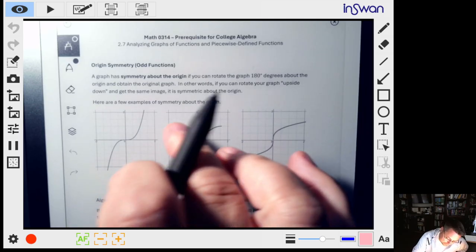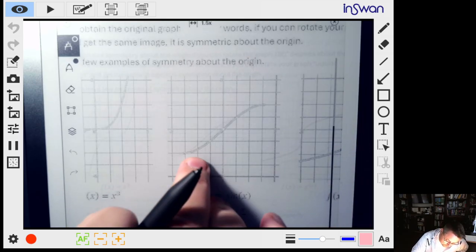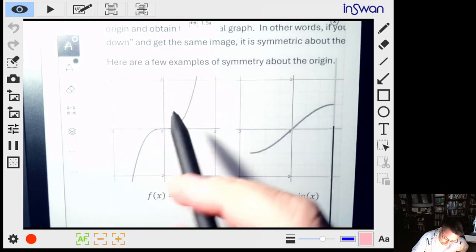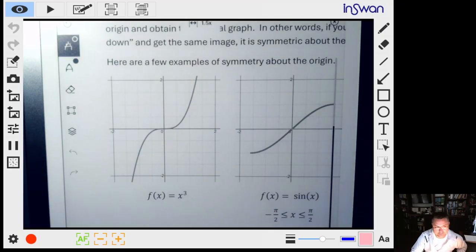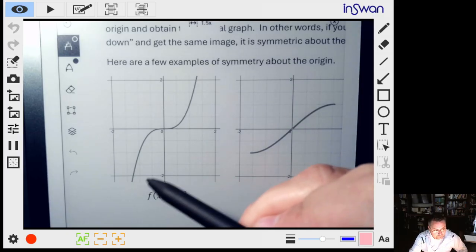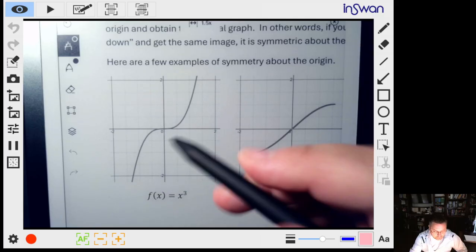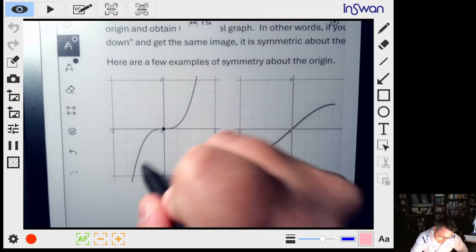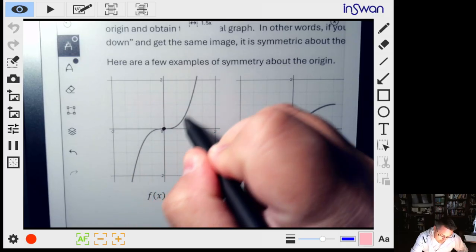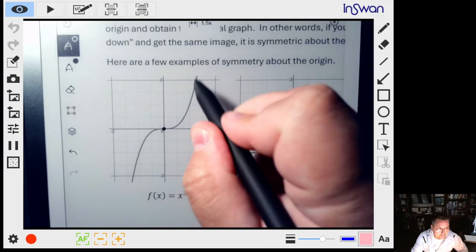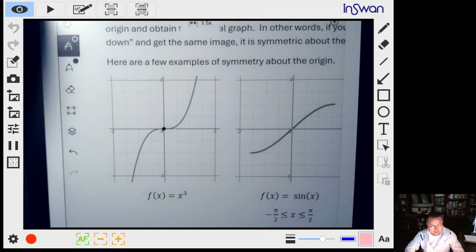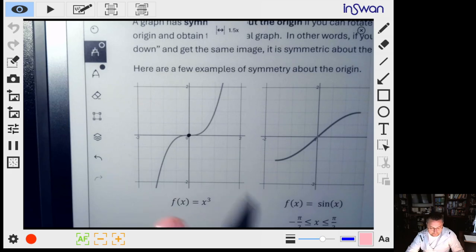Okay, so let's go ahead and take a look at this function right here first. So this is the x to the third function. We're all familiar with that. Now, notice how on the left side we're headed downhill, okay? We go through the origin, and then we're headed uphill over here. Now watch, remember what this looks like.